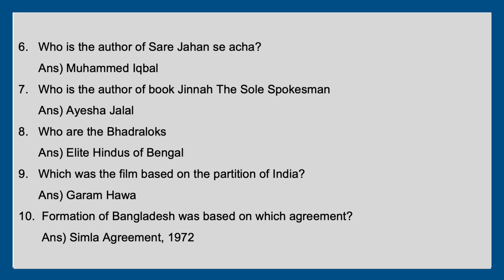Sare Jahan Se Accha is written by Muhammad Iqbal, and Ayesha Jalal is the author of the book Jinnah: The Sole Spokesman. Then the elite Hindus of Bengal were called Bhadraloks, and the film which is based on the partition of India was Garam Hawa. The formation of Bangladesh was based on the Simla Agreement of 1972.